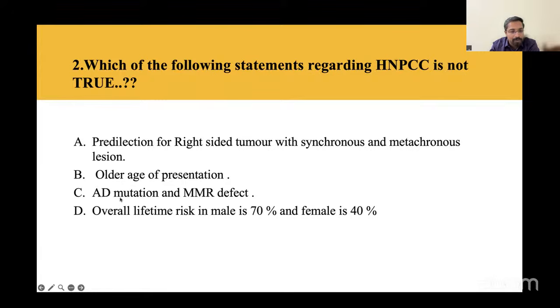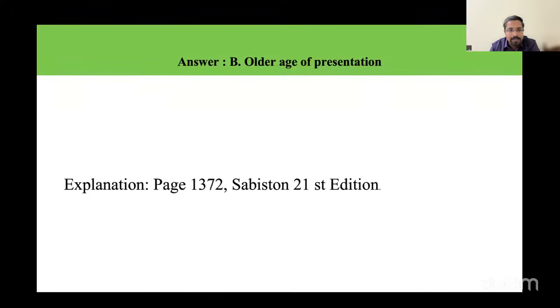It is an autosomal dominant mutation with a defect in the mismatch repair gene, that is the MMR defect, and the overall lifetime risk in male is 70% and female is 40%. But the wrong option is older age of presentation. It is not old age, it is a younger age of presentation. The younger age of presentation is what separates Lynch from sporadic colorectal cancer. Okay, so the answer is B, and this is straight from Sebastian.